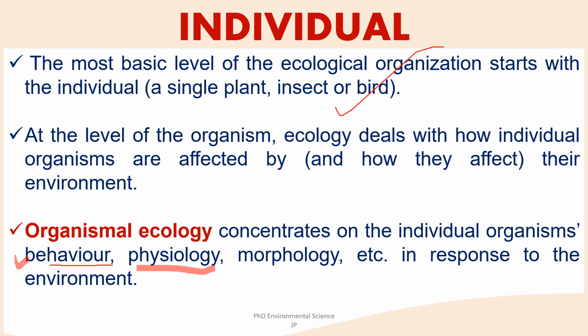This includes studying how organisms regulate body temperature, process nutrients, and respond to stress. Morphology looks at the physical form and structure of organisms and how these characteristics help them interact with their environment. For example, the shape of a bird's beak can determine its ability to access different food sources.